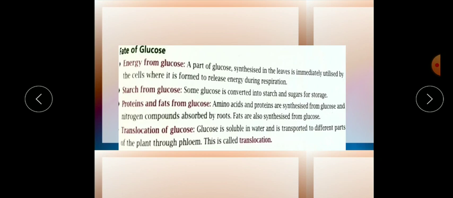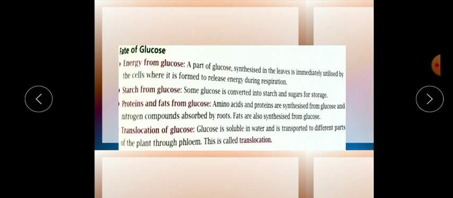This process of transfer is called translocation. So how is this glucose transferred in water? As you all know, glucose is a sugar, and sugar can easily dissolve in water. So in the dissolved form, this glucose is transferred to different parts of the plant through the phloem vascular bundle. This process is called translocation.